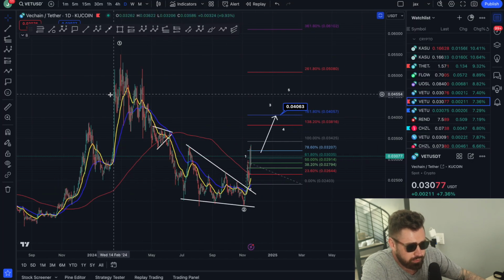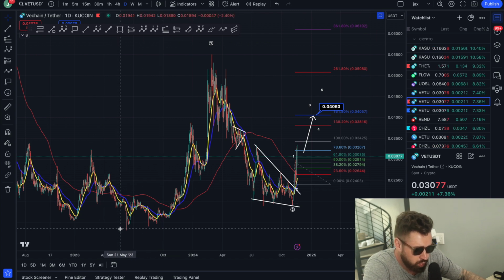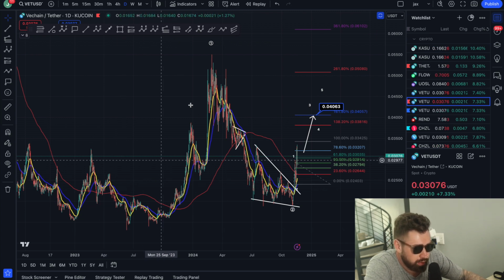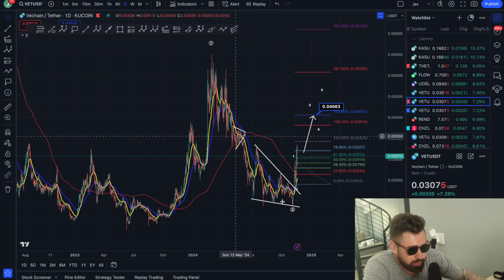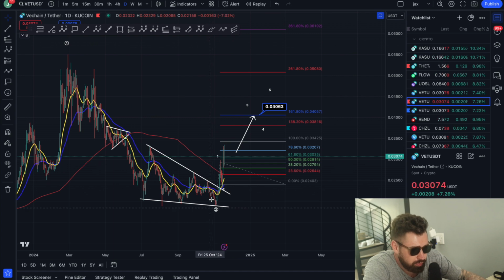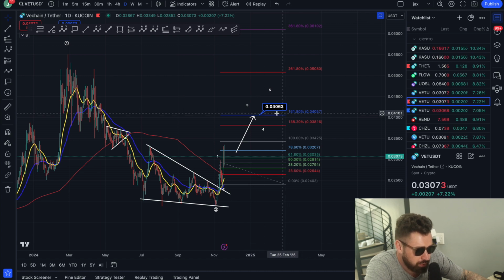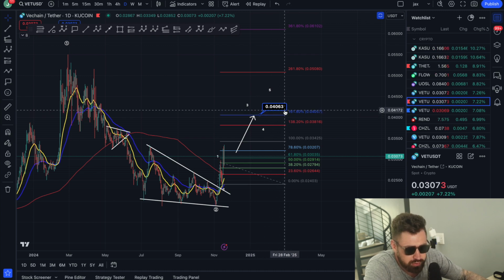So if we look at Vechain off the bear market low, which was all the way down here at 0.01, it shot all the way up to 0.05 in a wave 1, pullback and a wave 2. Now we're seeing the continuation up in the wave 3. So far you have a wave 1, wave 2 pullback. Now you look to push up in a wave 3. The normal target is the 161.8, 0.04063.